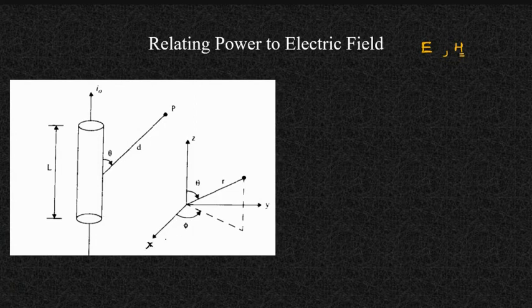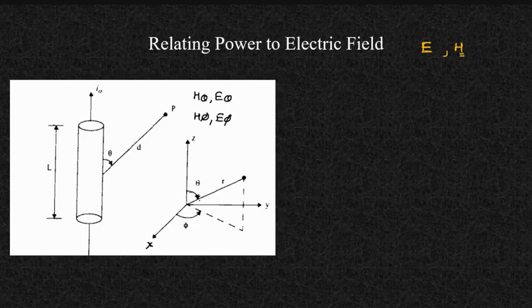This is the X direction, this is Y direction, and this is the Z direction. ठीक है, and whenever it radiates, it will have an H theta component, E theta component in the direction of this particular theta angle. Next one is another component H phi, E phi, in the direction of phi, which is from X direction. And then this R, where I am observing.